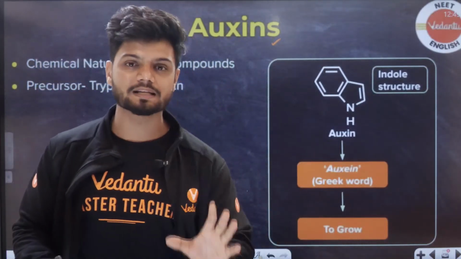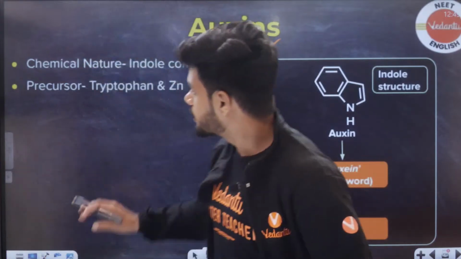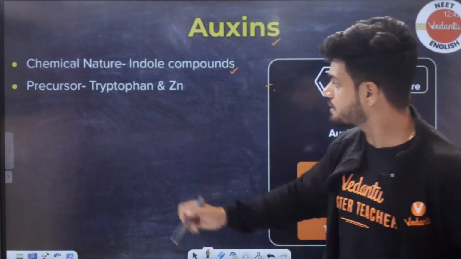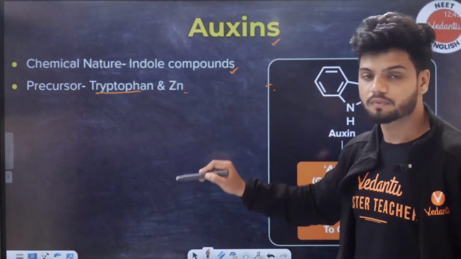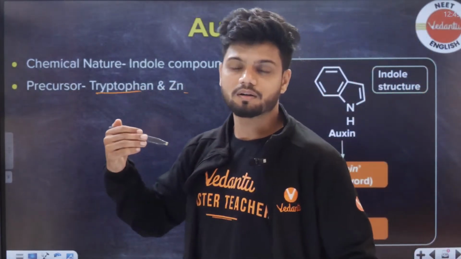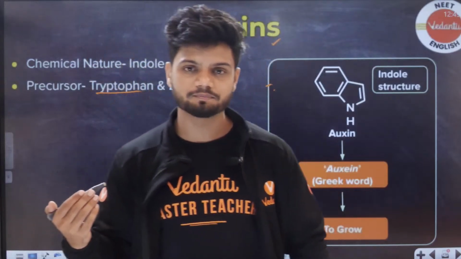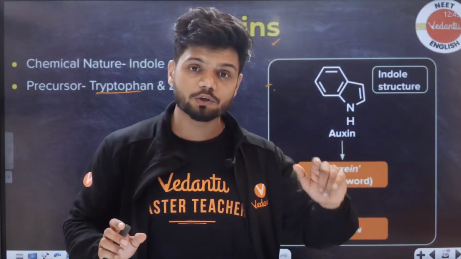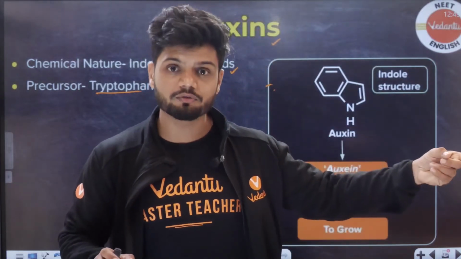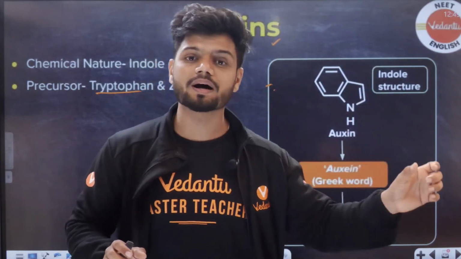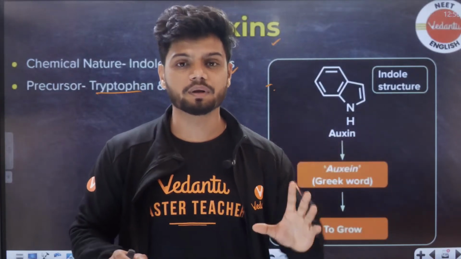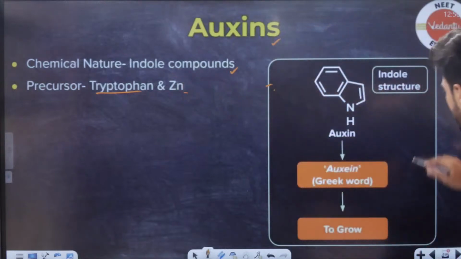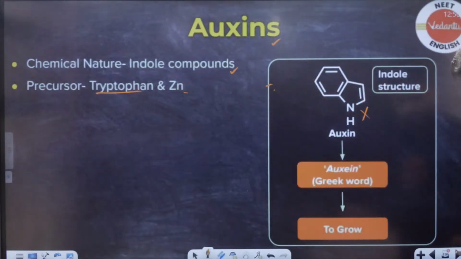Okay. Now, for auxin, the chemical nature is indole compounds and the precursor is tryptophan and zinc. Now, tryptophan, this particular amino acid, is the precursor for auxin preparation. You will learn other phytohormones which also have an amino acid precursor. So look out for that. This information you have to remember. This structure is not important.